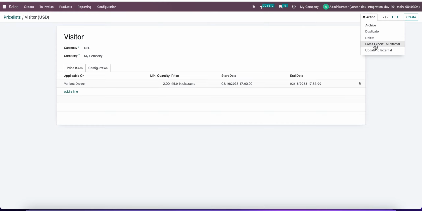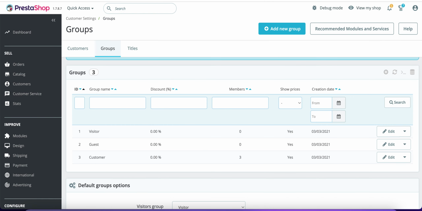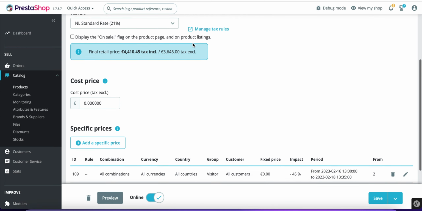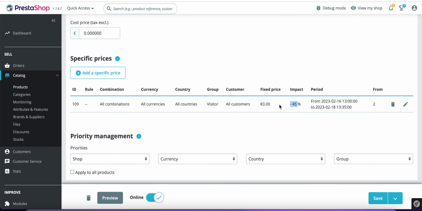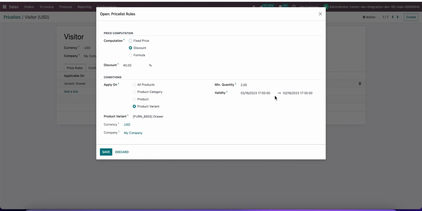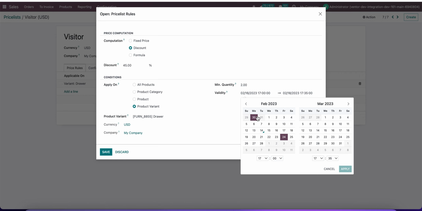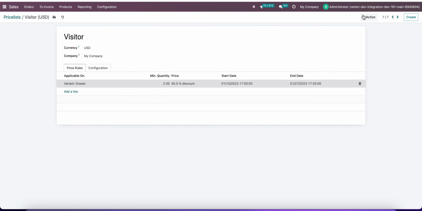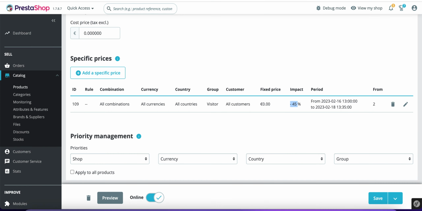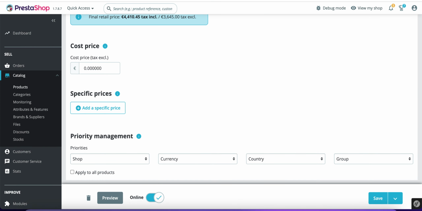So let's click on force export to external and update our product. So here we can see a new line, 45%, as we said. Also we need to notice that we can update the values, check new, apply, save, and in this case we can just click on export to external, and only this line will be sent to our Prestashop.